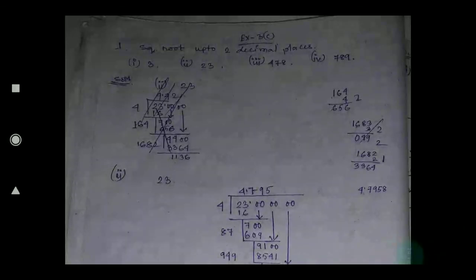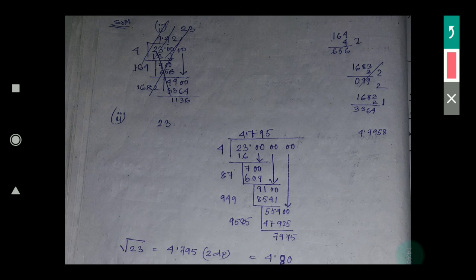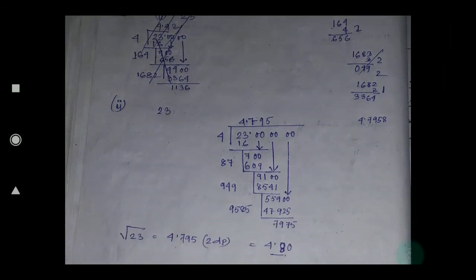Okay, now see the exercise. In the exercise, question number 1 is given 3, question 2 is 23, question 3 is 47. These are all what kind of numbers? All the numbers are imperfect, not perfect squares. That means if you take the square roots, you will not get whole numbers, you will get some decimal numbers. That means a decimal point will be there. So for question 2, I am doing 23. You have to find the square root of 23. See the question, it is given up to 2 decimal places. That means your answer should be correct to 2 decimal places.